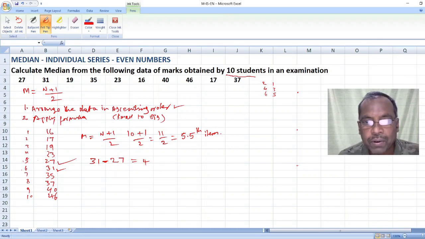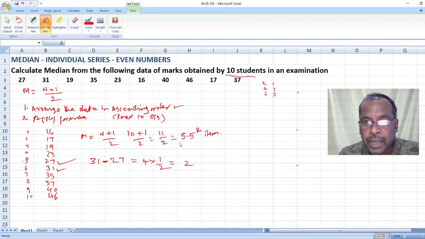This should be divided by 2 because it is 5.5. The difference between these two is 4, and in this 4 you have to take only half. So 4 into 1 by 2 is equal to 2. That should be added to 27.